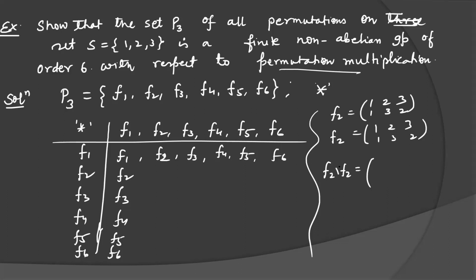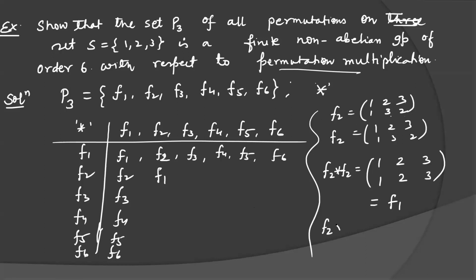It will be star multiplication, because the operation is star. 1 goes to 1, 2 goes to 3 and then 3 goes to 2, 3 goes to 2 and then 2 goes to 3. Then it is nothing else but F1 only. So F2 into F2 is F1.